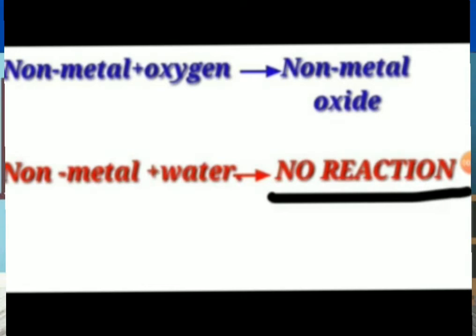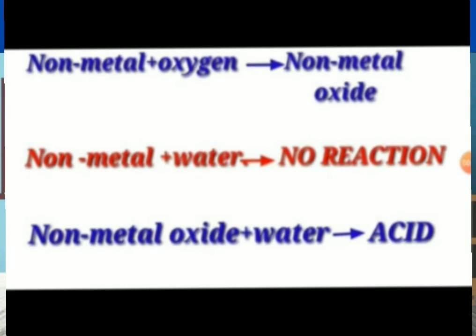And non-metals do not react with water. There is no reaction. But non-metal oxides react with water and form acids.